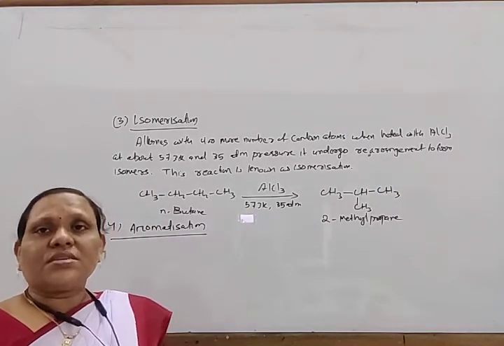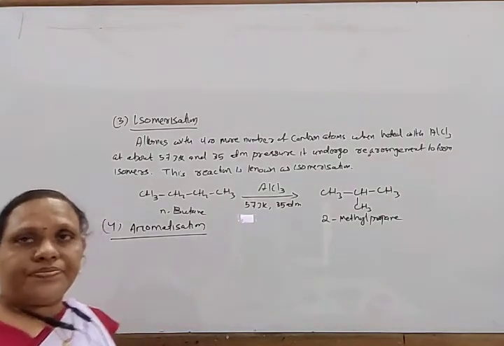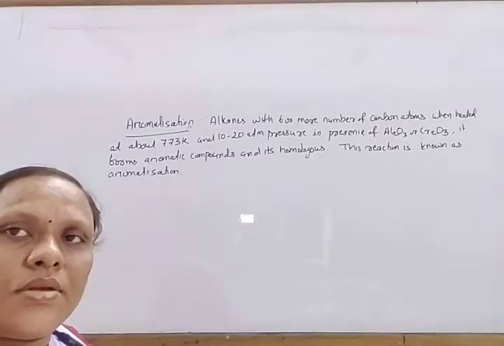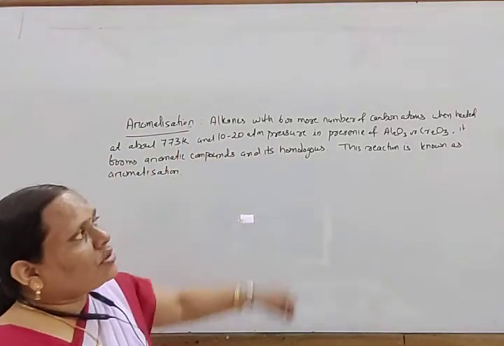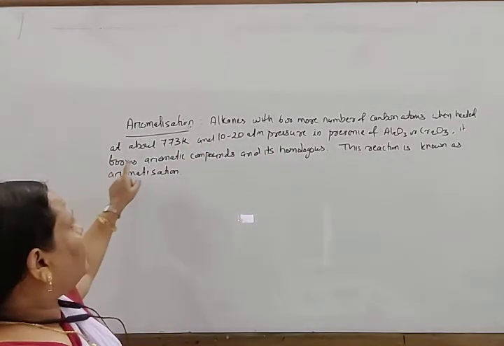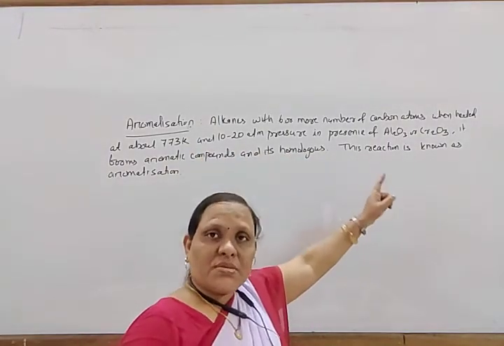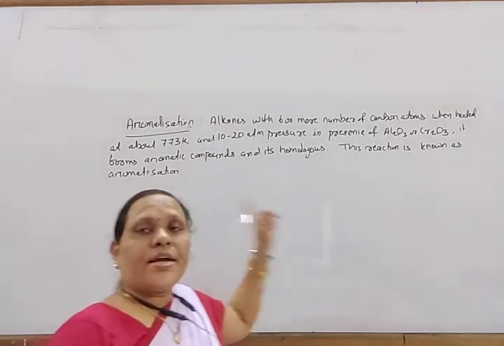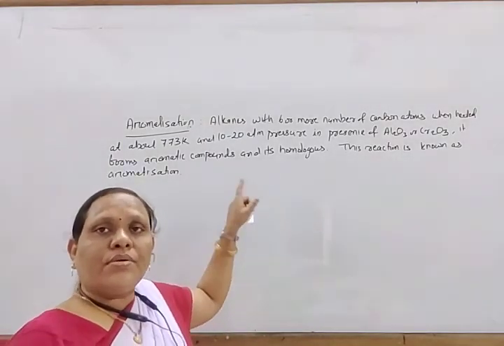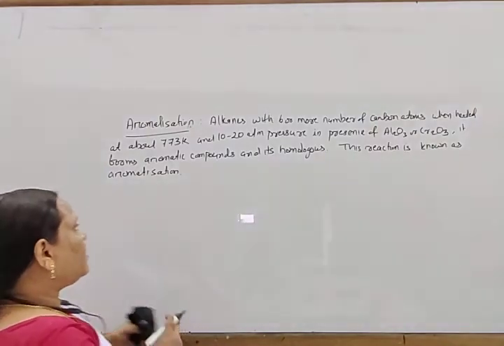So this reaction is known as aromatization. Look at the sentence. Alkanes with 6 or more carbon atoms, when heated at about 773 Kelvin and 10 to 20 atmospheric pressure in presence of chromium oxide or aluminum oxide, form an aromatic compound or its homologue. This reaction is known as aromatization.